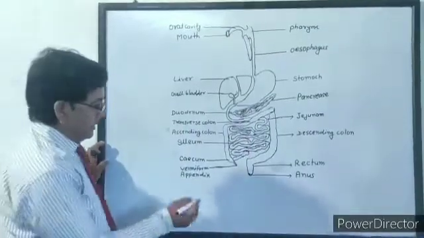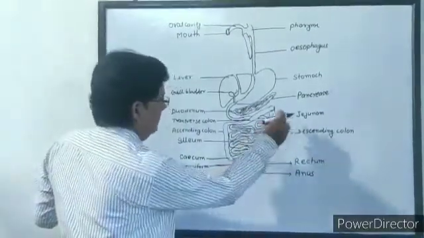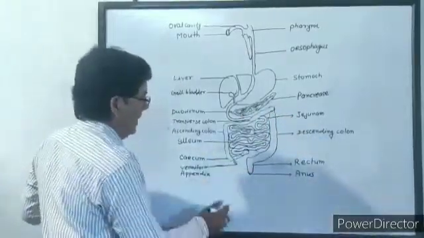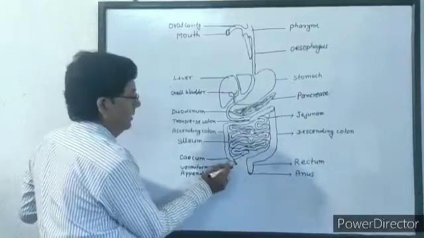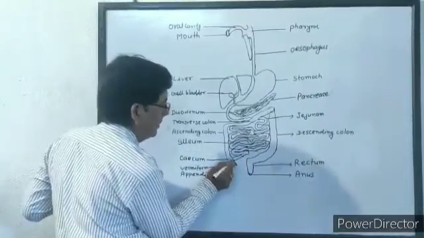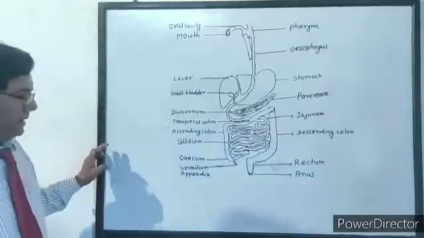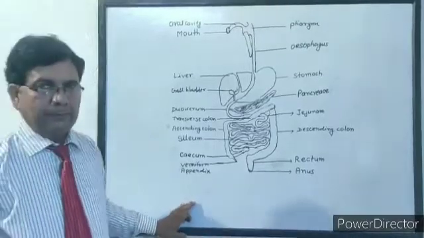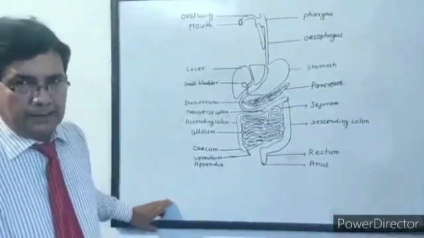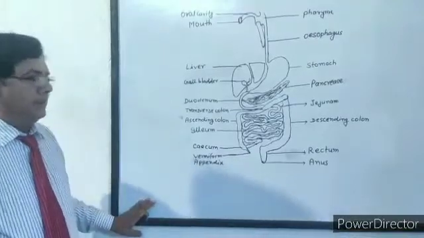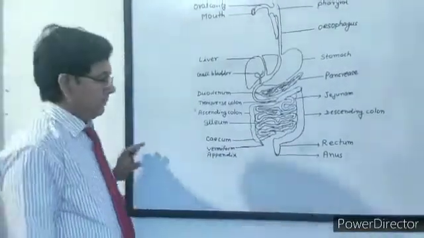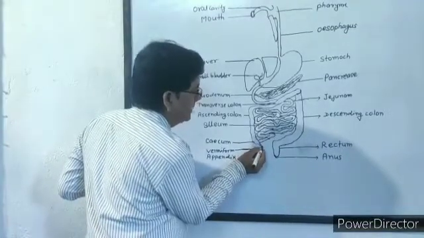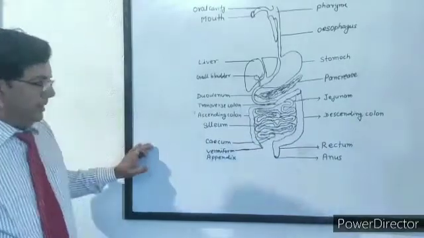The duodenum opens into the jejunum, the jejunum opens into the ileum, and the ileum opens into the cecum, which is the first part of the large intestine. The cecum is well developed in herbivorous animals where cellulose is digested. But in human beings, the cecum is not well developed. It is in vestigial form. It ends in a blind tubule, which is called the vermiform appendix.